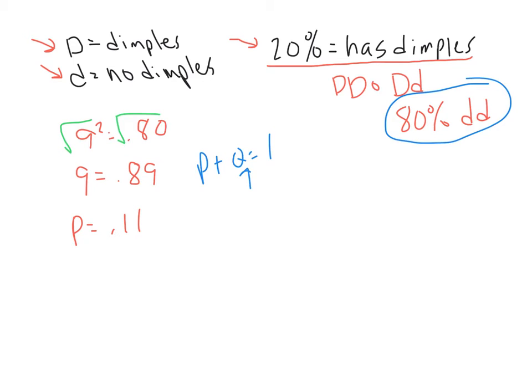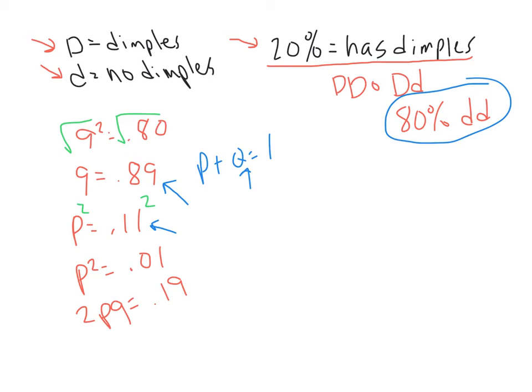Now, obviously, the next thing we're going to figure out is P squared. So all you got to do is if P equals 0.11, just square it. 0.11 squared equals 0.01. Now all we got to do is figure out what's 2 times P times Q. And any of us that have a calculator or a cell phone could easily do it. So it's 2 times 0.11 times 0.89. And if you do that, you'll get that 2 times P times Q equals 0.19.